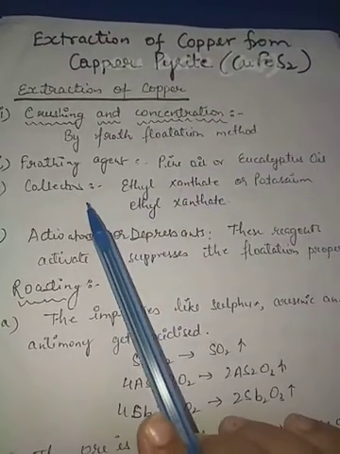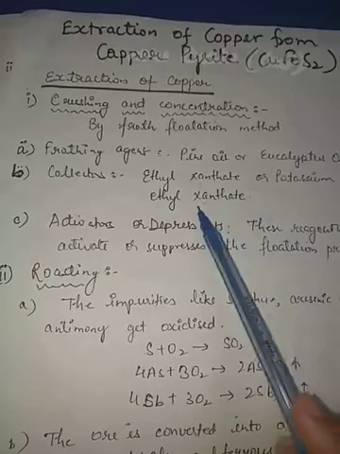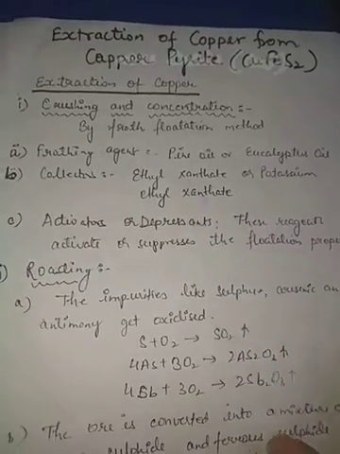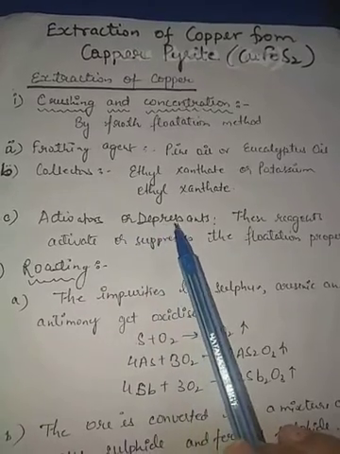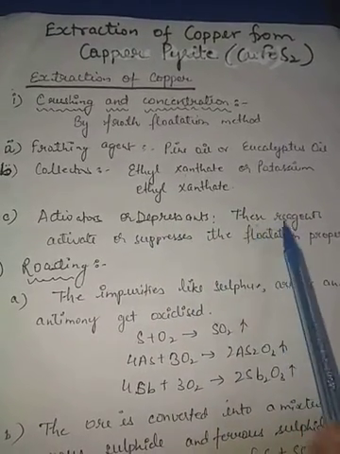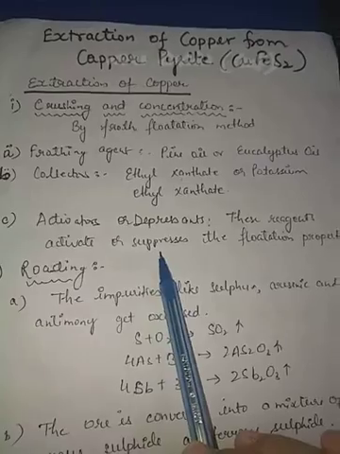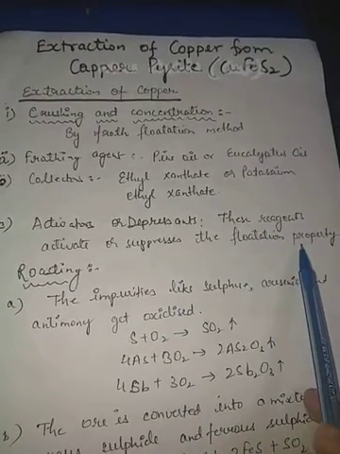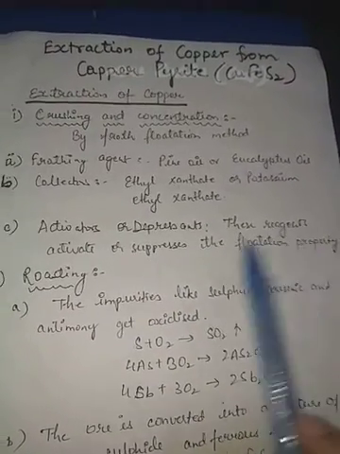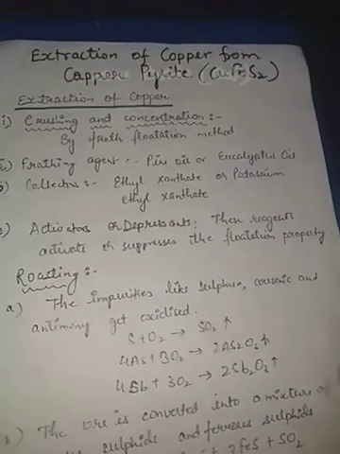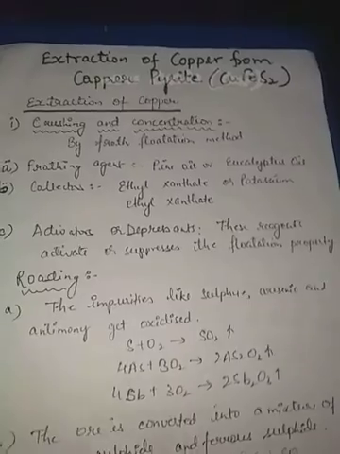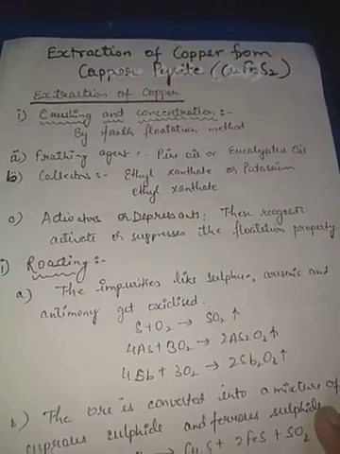Okay, collectors here are ethyl xanthate or potassium ethyl xanthate. This we have studied earlier also. Activators or depressants are added here. These reagents activate or suppress the frothing process, the flotation process. So it depends: if the process is too fast, then depressants can also be added.